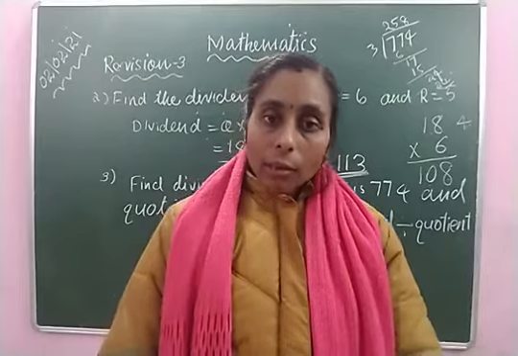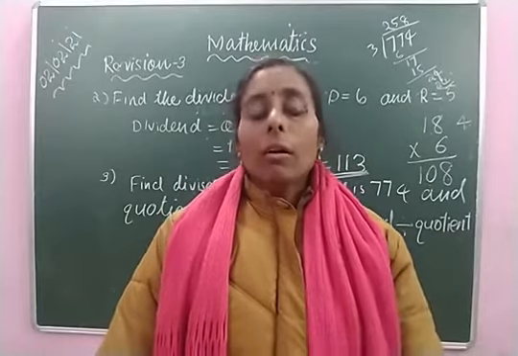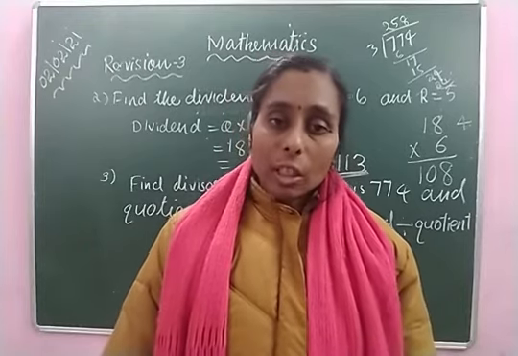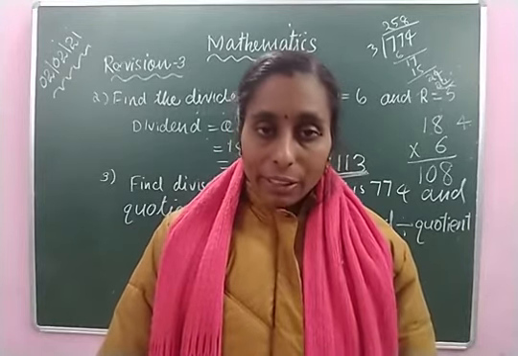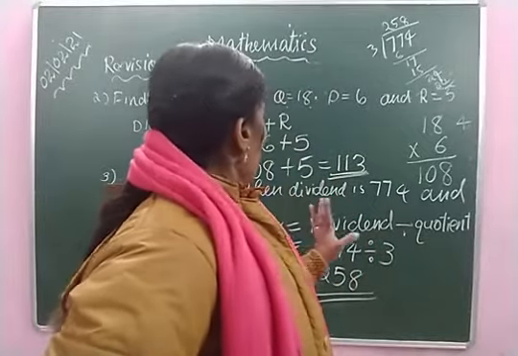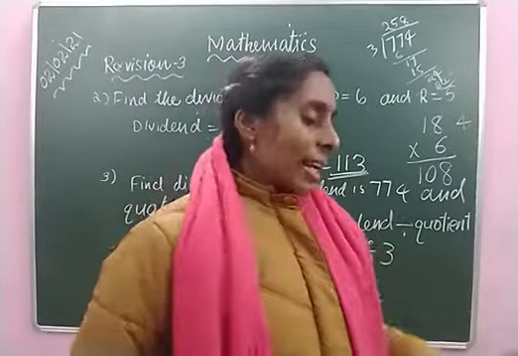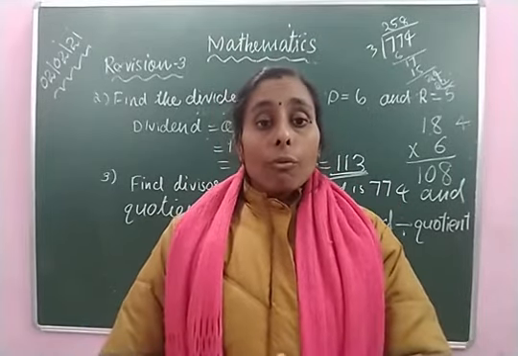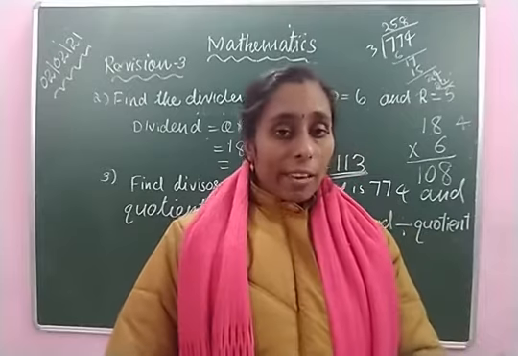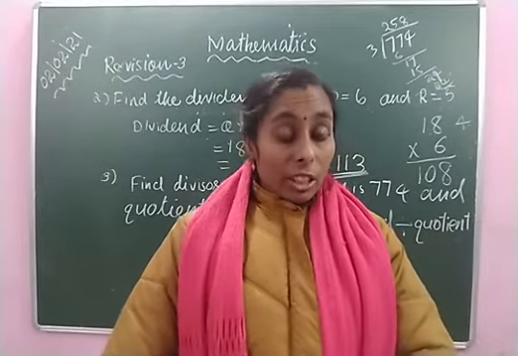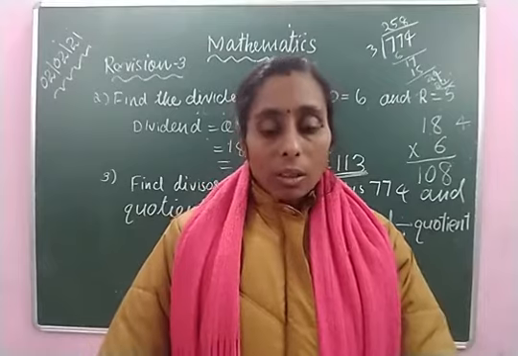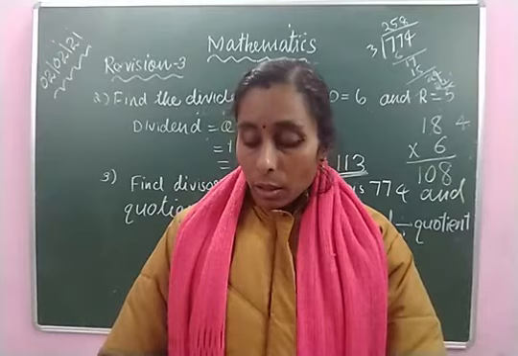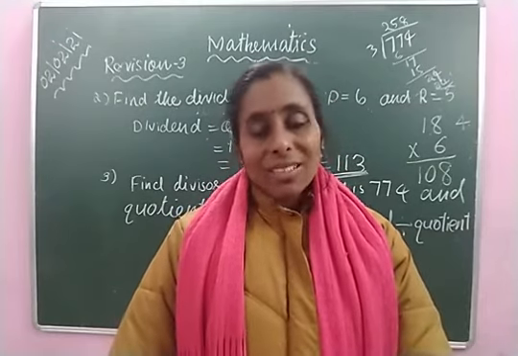Today in this class we have revised what is division, what are the 3 terms of division, how we can divide a 2-digit number by a 1-digit number and a 3-digit number by a 1-digit number. Also 4-digit I shall explain next class. And how we can find the dividend, quotient and divisor, and multiplication-division facts. These all things we have revised today. Rest of the portions we can revise next class.